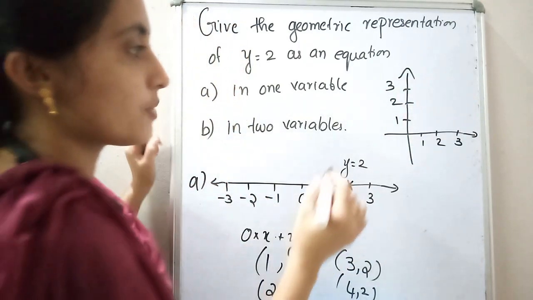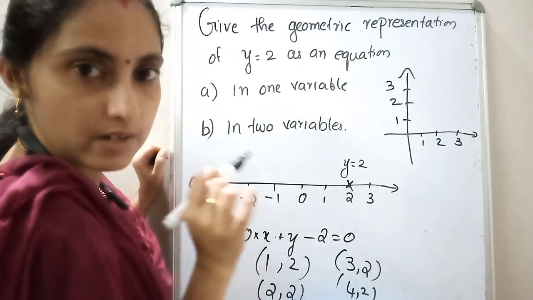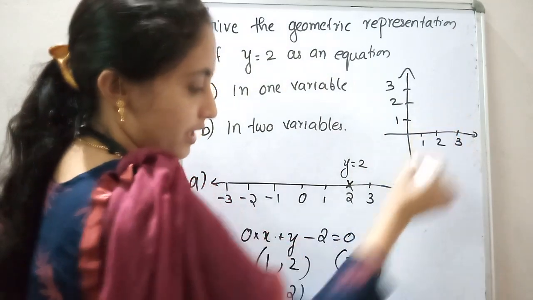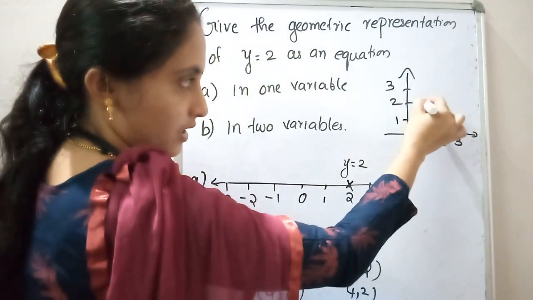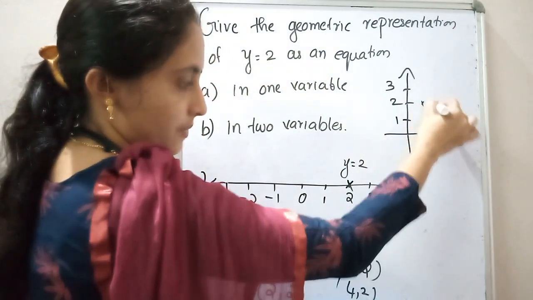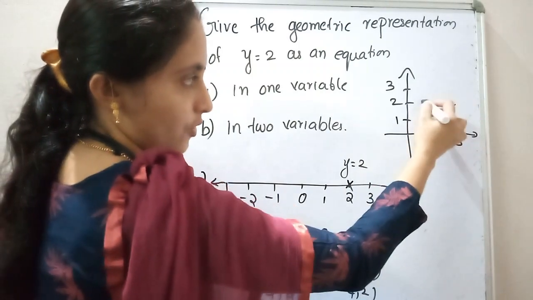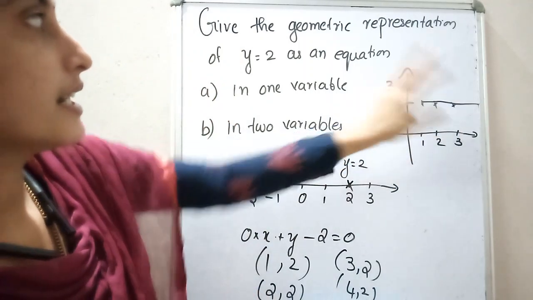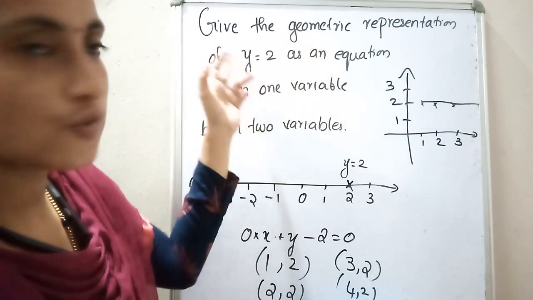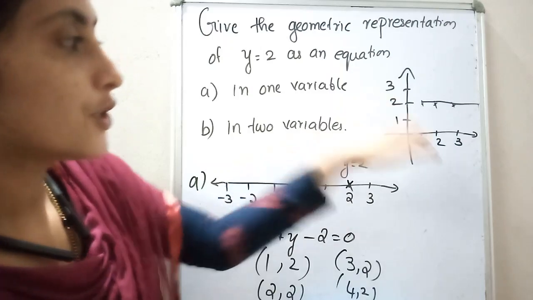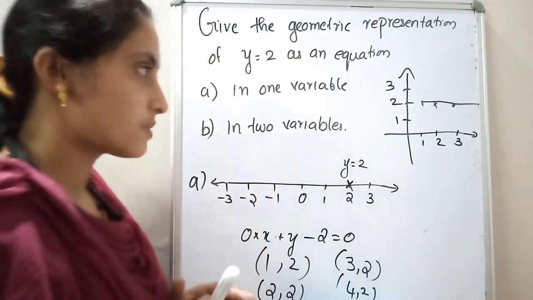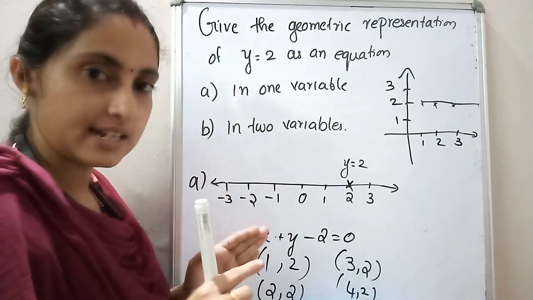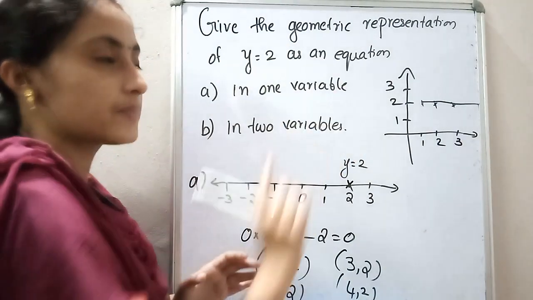And y is equal to 2 means the second coordinate will always be equal to 2 itself. So the first point we choose is 1, 2. Then 2, 2 means this. Then 3, 2 means this. So you have to just draw this line. This is the linear equation, or the geometric representation of y is equal to 2 in two variables. Two variables means two dimensions, that is x axis and y axis. You have to represent that in the graph.